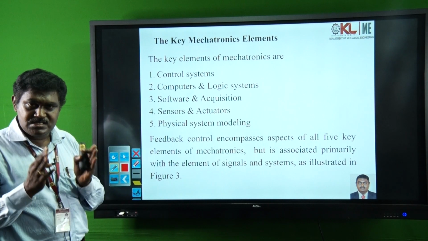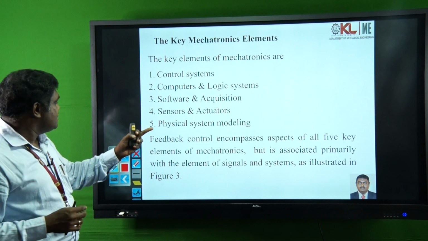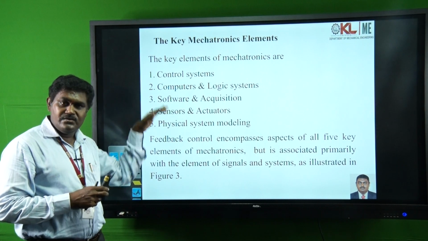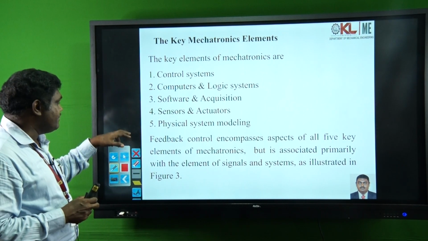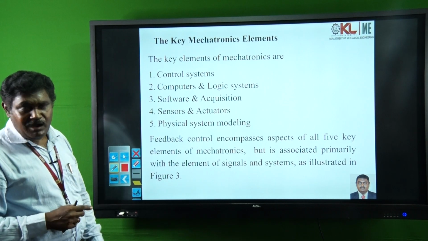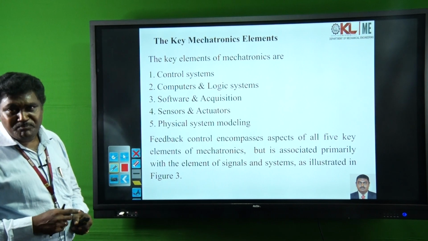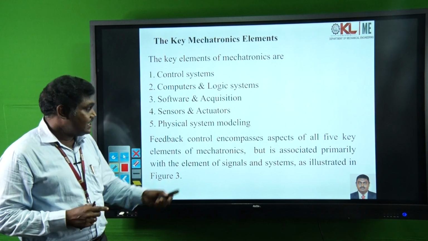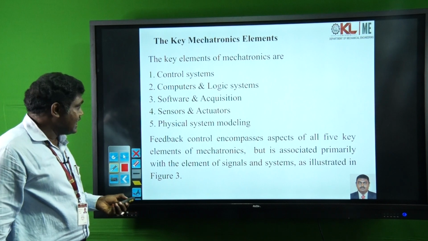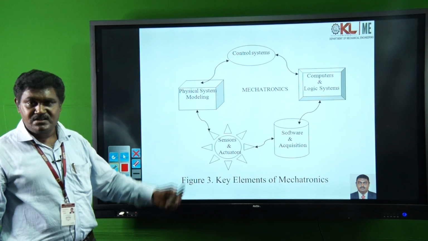Elements: one is the control systems, computers and logic systems, software and acquisition, sensors and actuators, and physical system modeling. These are the five basic key elements of the mechatronic system. The feedback control encompasses aspects of all five key elements of mechatronics, but is associated primarily with the element of signals and systems, as illustrated in the figure. I will show it in the next slide. Now, these are the basic five key elements of mechatronics.